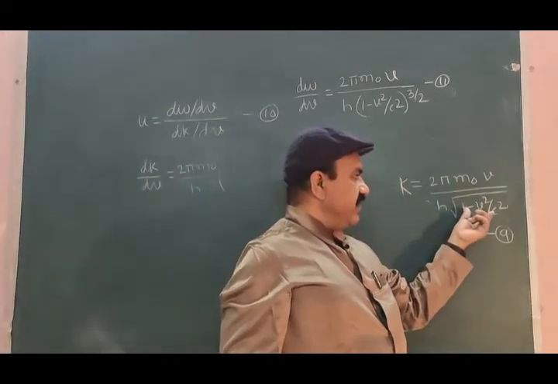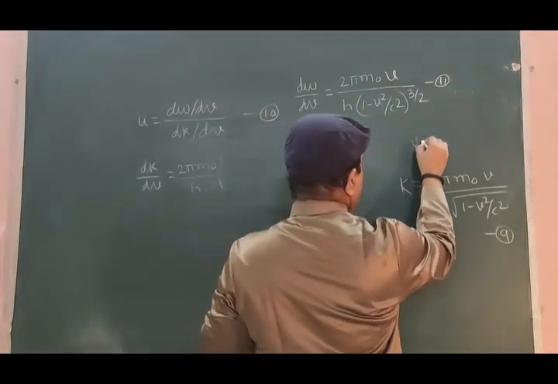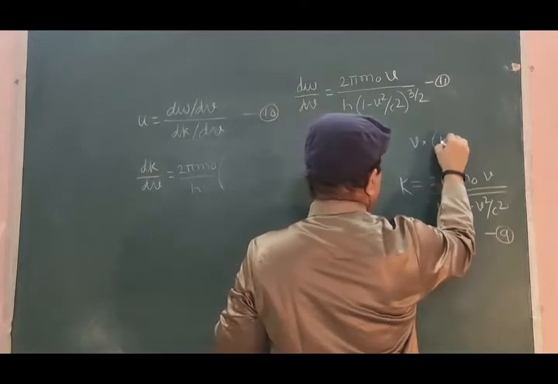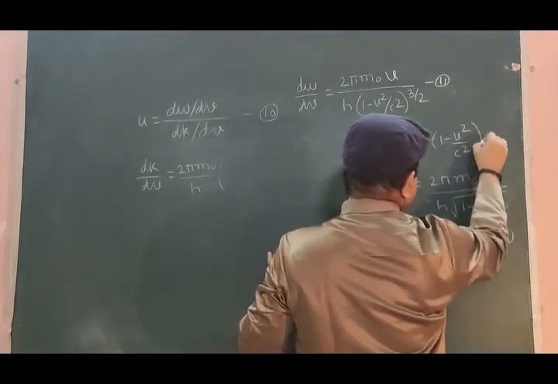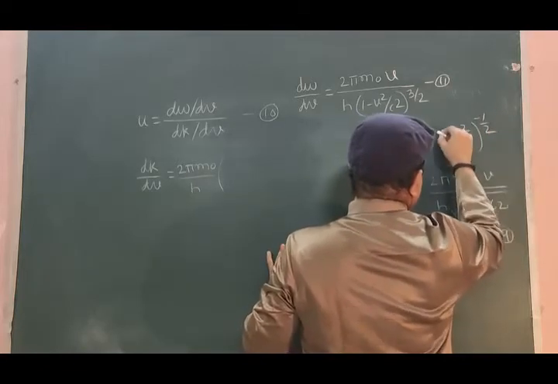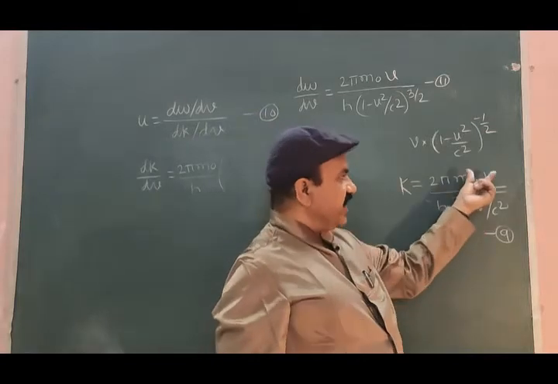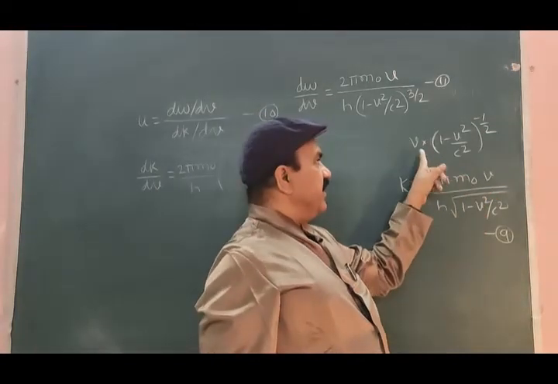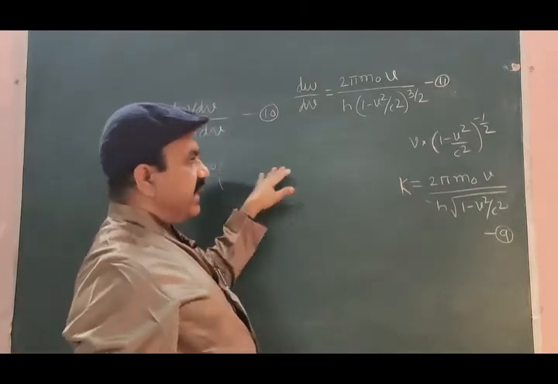V is variable, and this is also variable: v into 1 minus v square by c square bracket to the power minus 1 by 2. This square root term is taken in the denominator. Constant terms are taken here. What is left in the bracket?